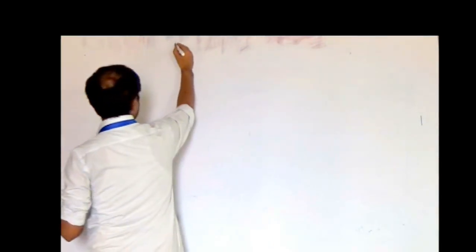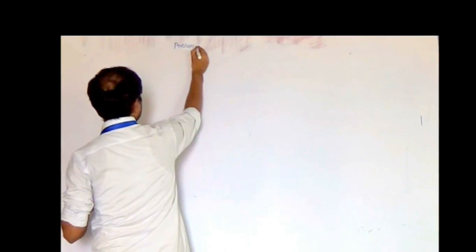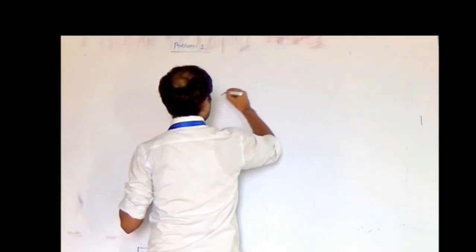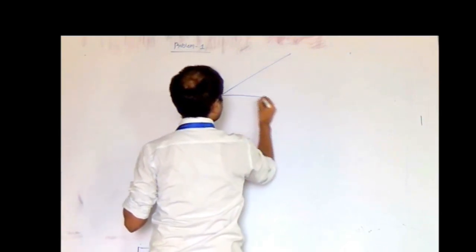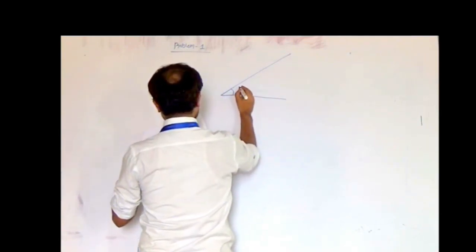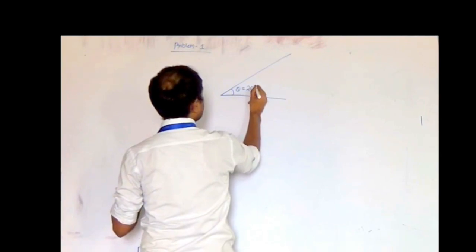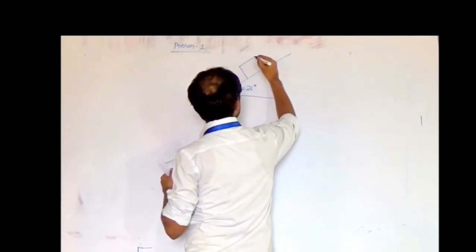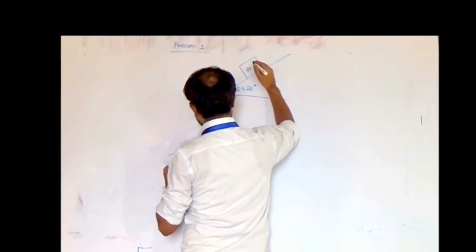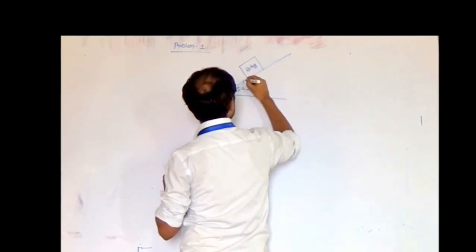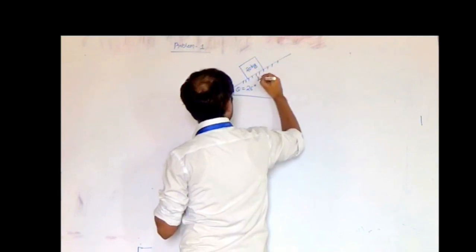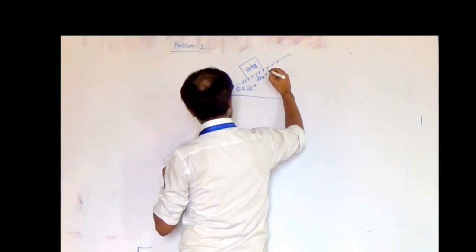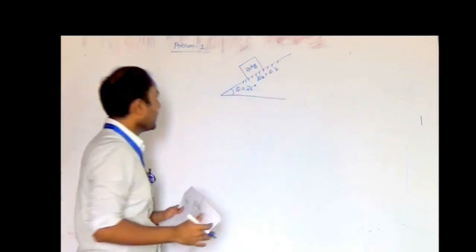Let us consider a problem. In this, let us consider an inclined plane with an angle theta equal to 26 degrees, and there is a block resting on the inclined plane. The mass of the block is 20 kg and the coefficient of kinetic friction mu k is equal to 0.2. So, this is the data available with us.